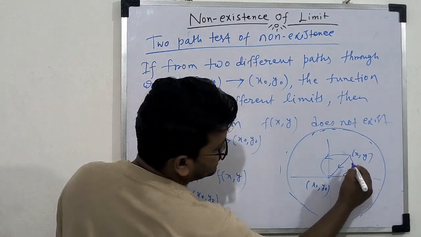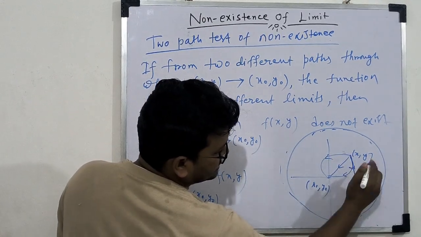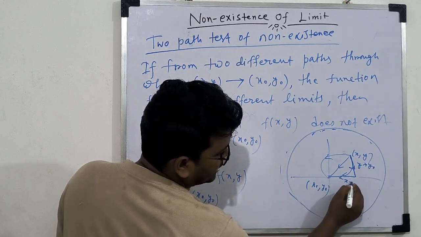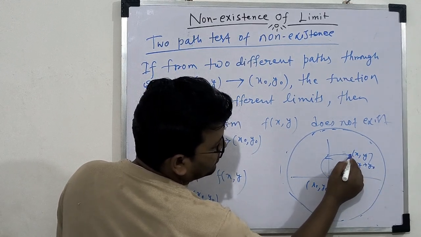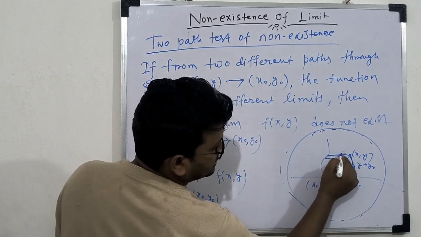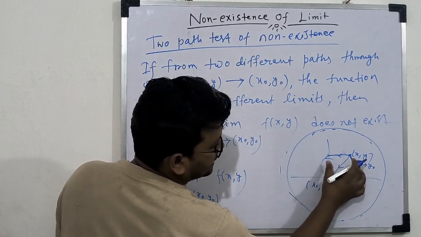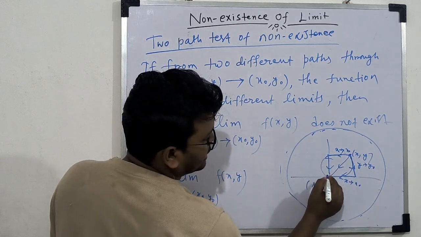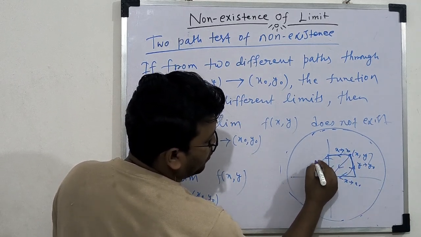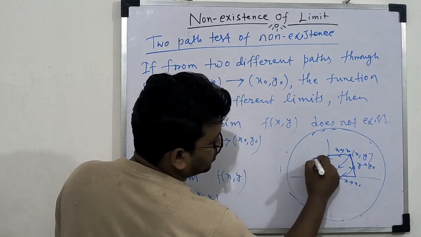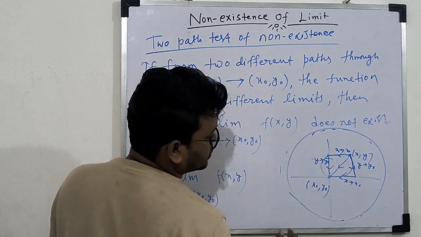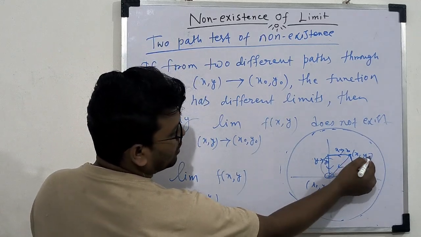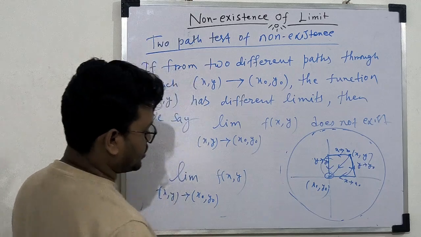The most general path is first y tends to y0 and then x tends to x0, or first along this straight line, that is x tends to x0, and then it can come along the y axis, that is y tends to y0. So there is an infinite number of paths through which x comma y approaches x0 y0.